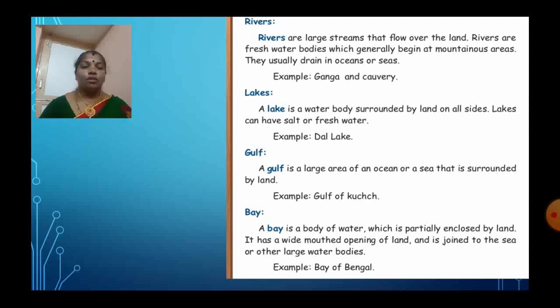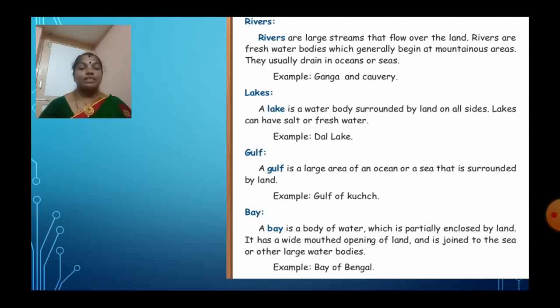Now we have seen, on the southern side 4 rivers drain into the Bay of Bengal, and another 2 rivers, Narmada and Tapti alone, drain into the Arabian Sea, isn't it? So all the rivers drain at the end into oceans or seas. Examples: Ganga and Kaveri rivers are given.